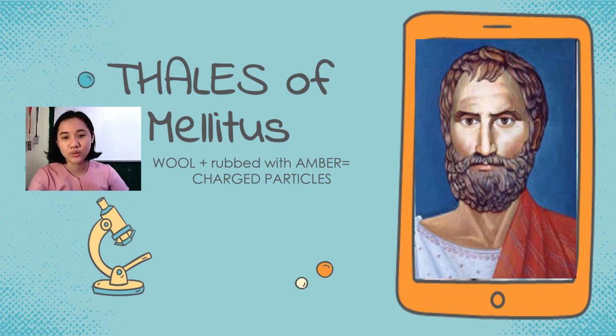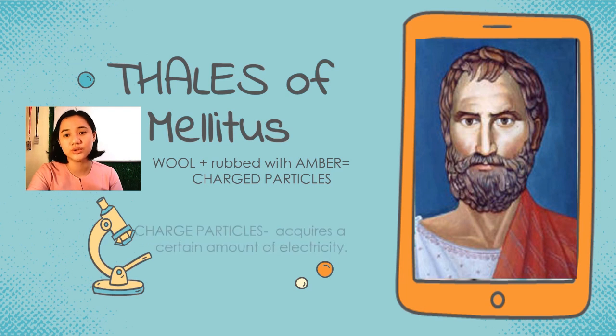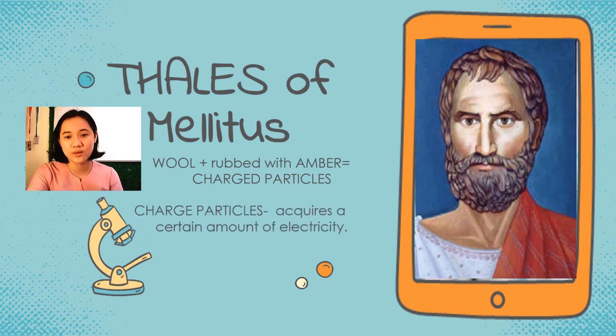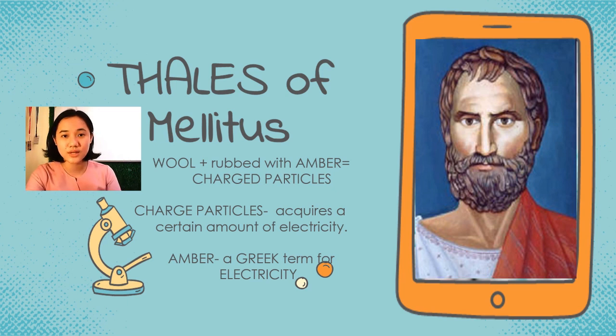Once he rubbed it, he noticed that dumitikit yung balahibo ng cloth. So, he noticed na meron daw charged particles between them. That's why nagkakaroon ng attraction. Charged particles acquire a certain amount of electricity, and amber is a Greek term for electricity. So, dito nag-spark yung knowledge nila about atoms.